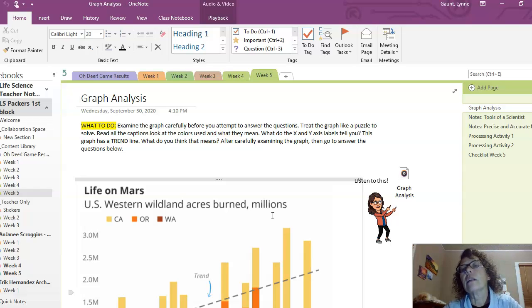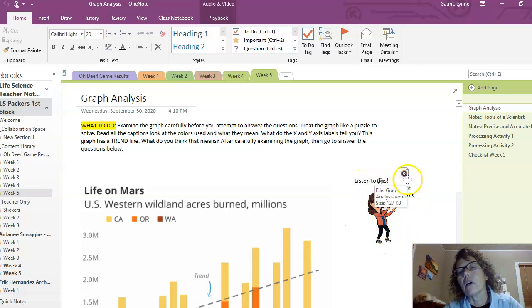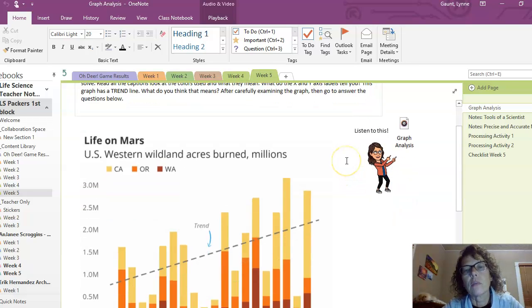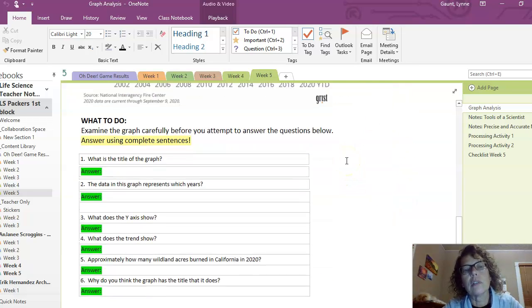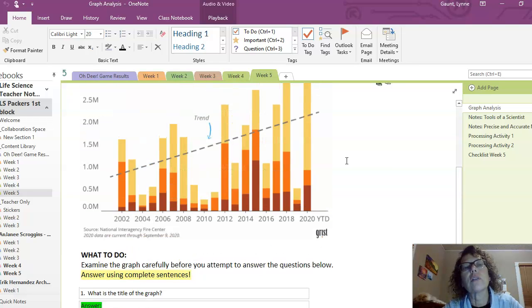So I added a lot of visual and audio helps as you walk through the notebook this week. Here you can see me saying, hey, listen to this. So there's an audio file right here. If you double click on that, you'll hear me talking about this graph. So I'm not going to talk about it right now. You can listen to me talk about it when you're ready to look at it.